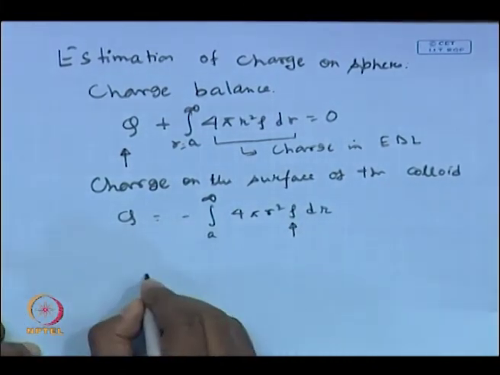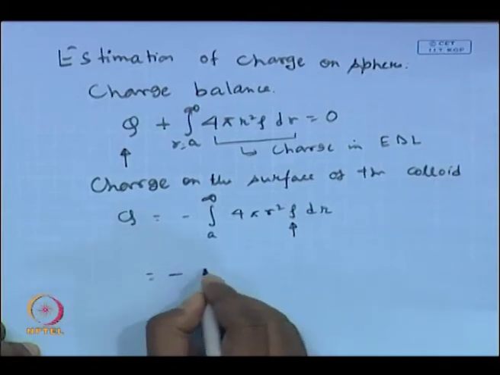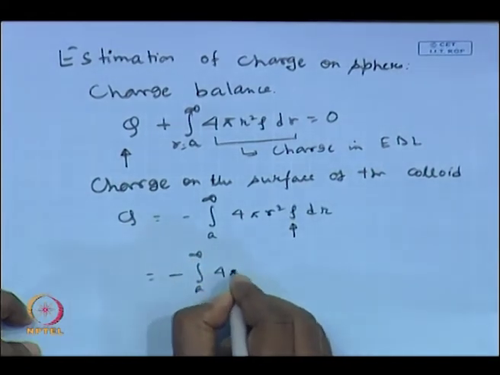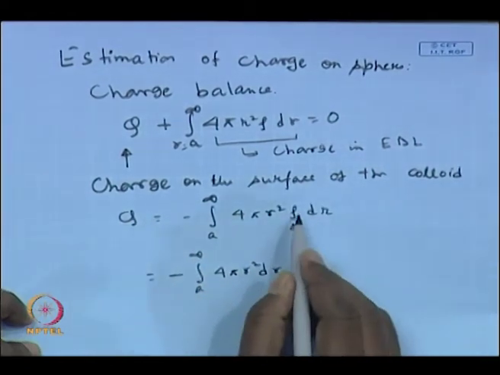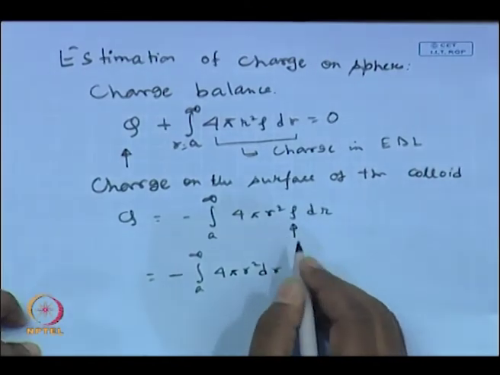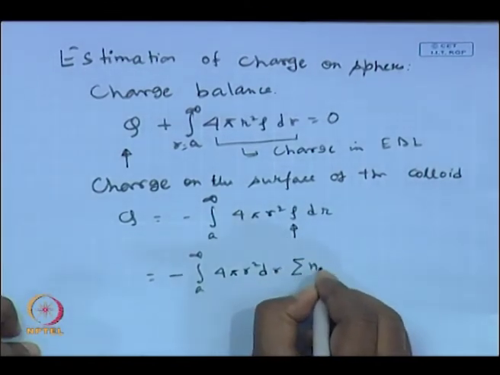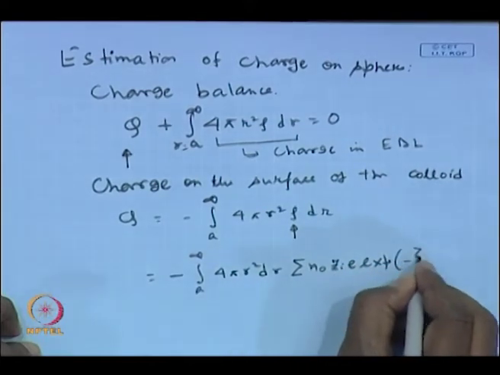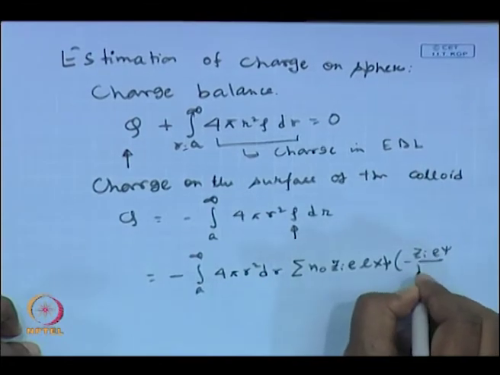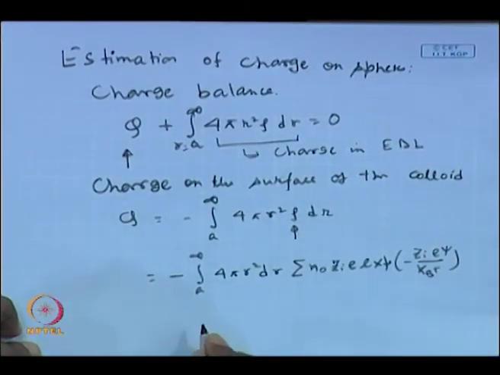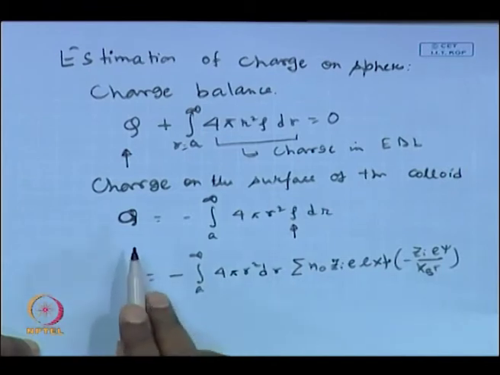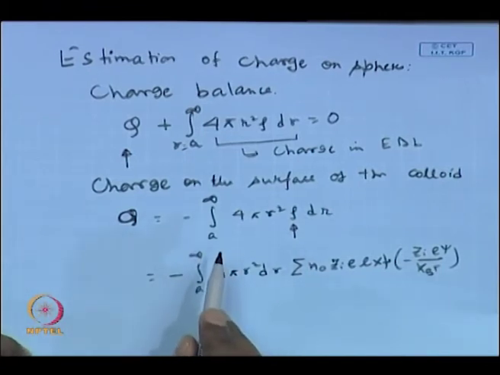So, it turns out to be minus the integral from a to infinity of 4 pi r square dr, times the net charge density, summation n0 zi e exponential minus zi e psi over kBT. After carrying out this integration, you will get the net charge residing on the solid colloid particle.